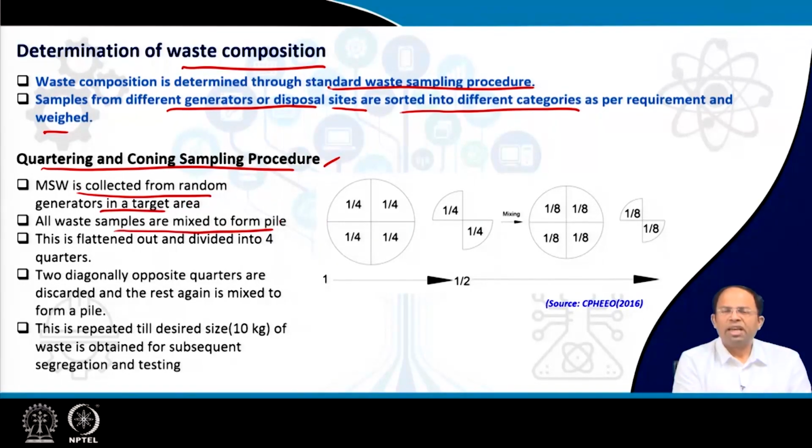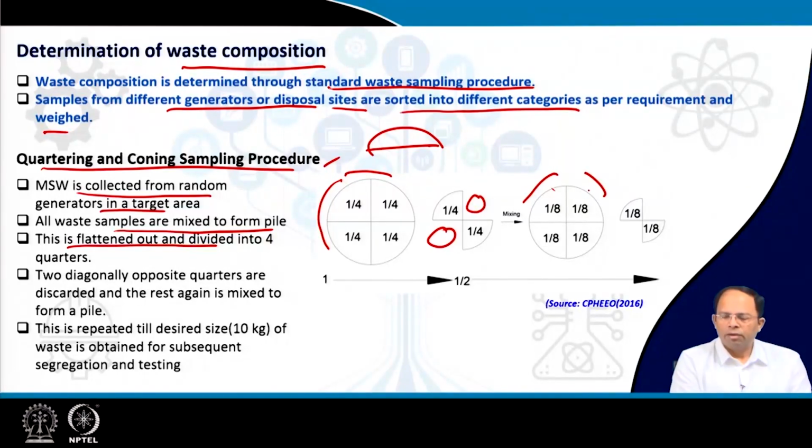All waste samples are mixed to form a pile. So we will first spread it out and make a pile. Then this pile is flattened out and divided into 4 quarters. So this is the flattened pile, and we divide it into 4 quarters. Then 2 diagonally opposite quarters are taken out, like this side and this side. Whatever waste remains is mixed together, and then we create another pile. We keep on doing this, again removing the diagonally opposite parts.